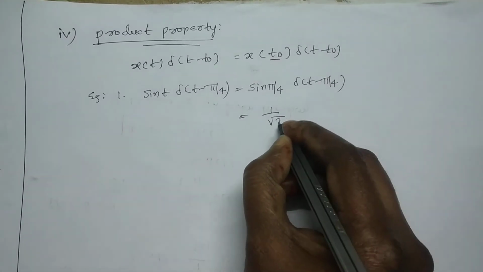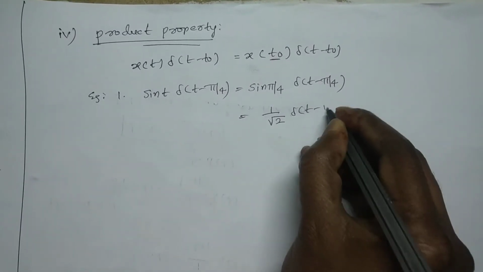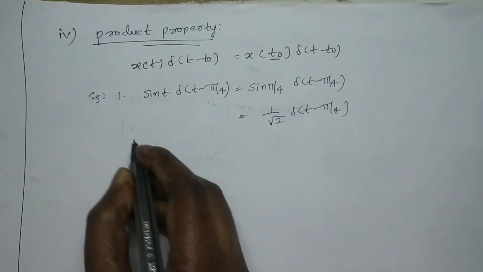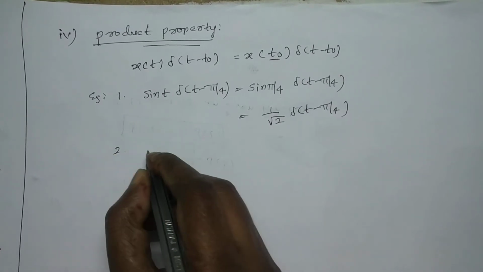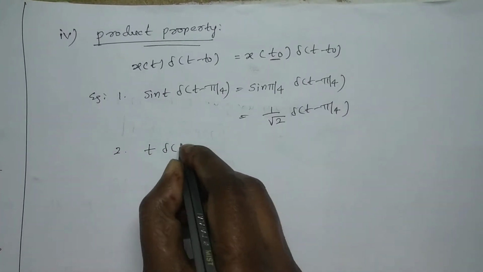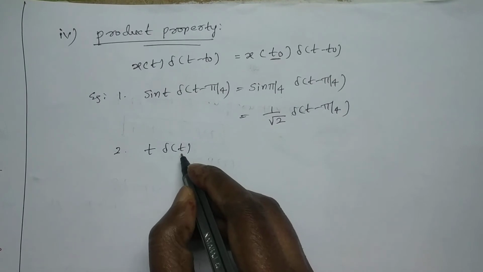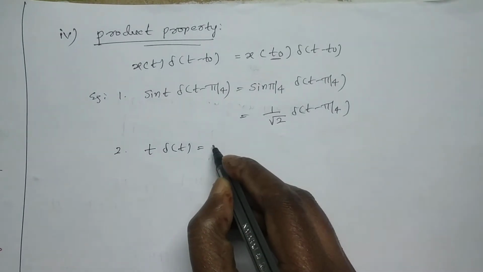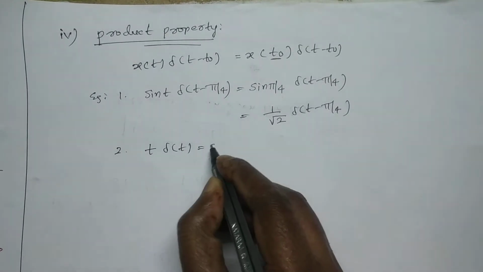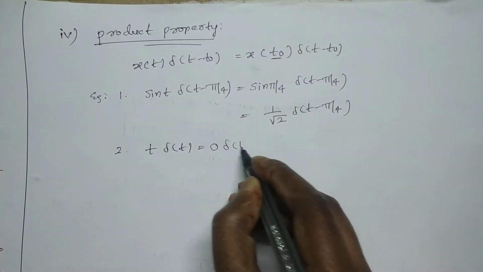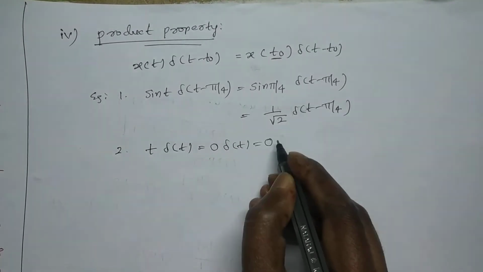Sin pi by 4 value is 1 by root 2, so 1 by root 2 del of t minus pi by 4. You can also take another example: t into del of t. Here the shifting value is 0. So you can observe the t function at 0 times del of t, which is 0.